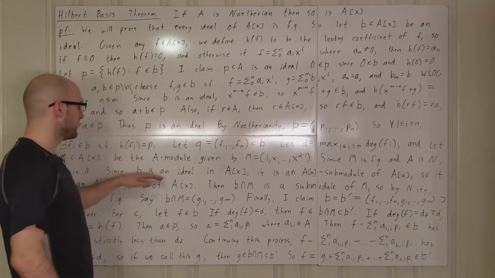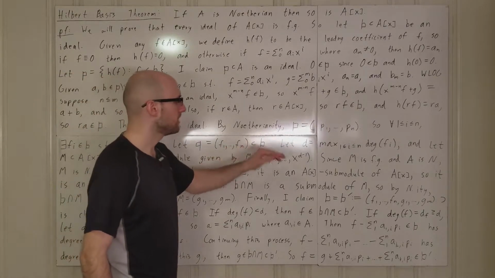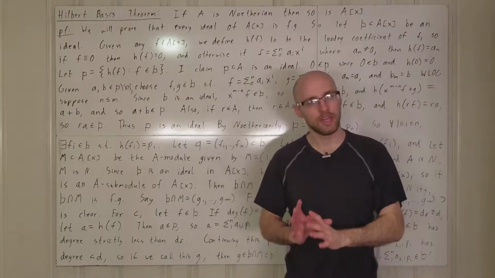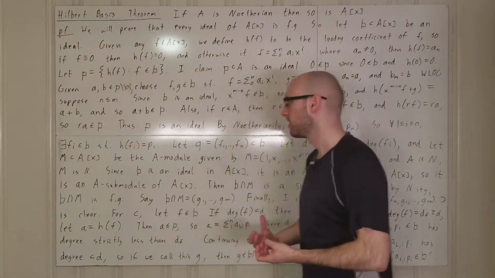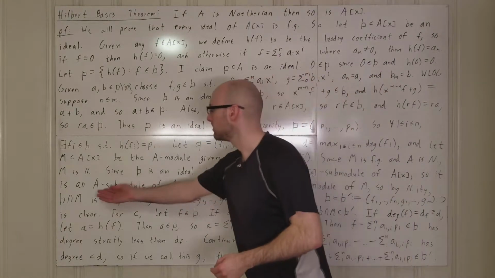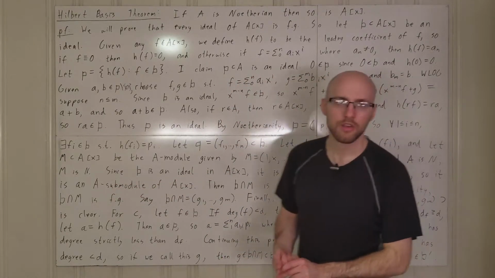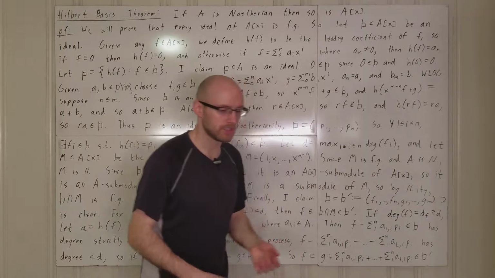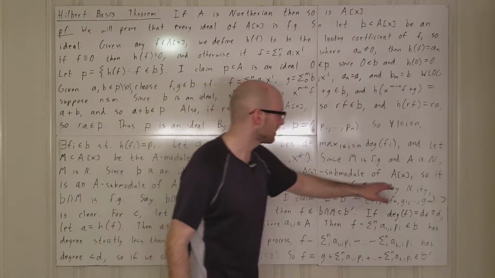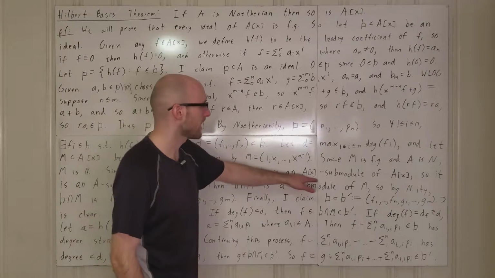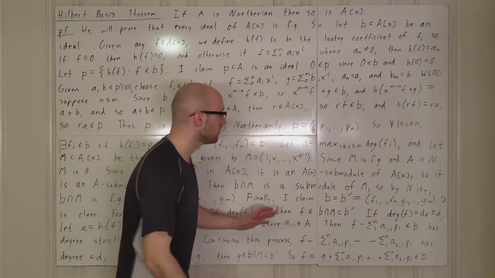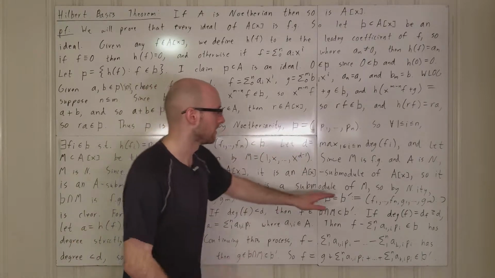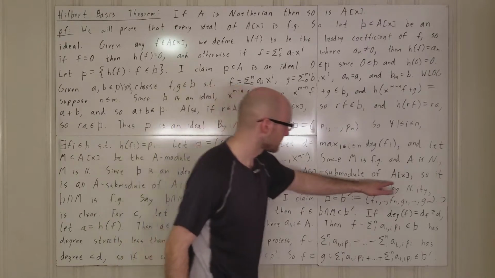So anyways, B is an ideal in A adjoin X, so B is an A adjoin X submodule of A adjoin X, so it has an A adjoin X module structure. But then it also has an A module structure, because for it to be an A adjoin X submodule of A adjoin X, not only does it need to be an abelian group in and of itself, but A adjoin X needs to act on it. And if all of A adjoin X acts on it, then you've got A as a subring of A adjoin X acting on it.